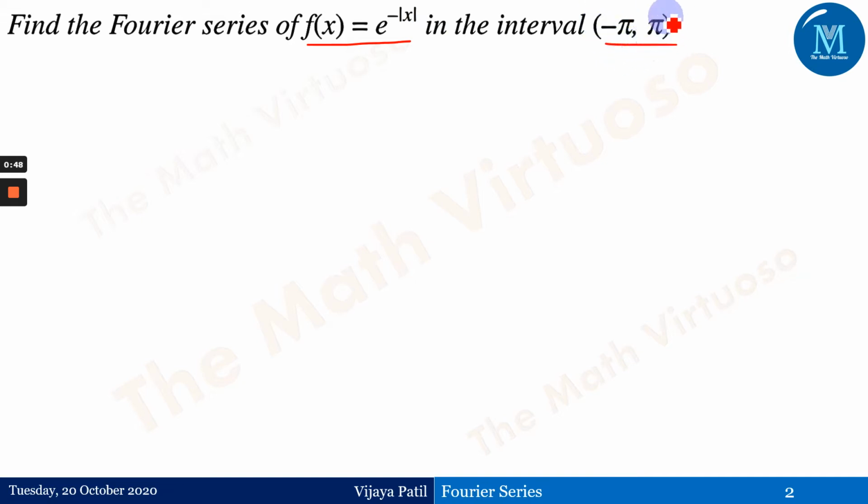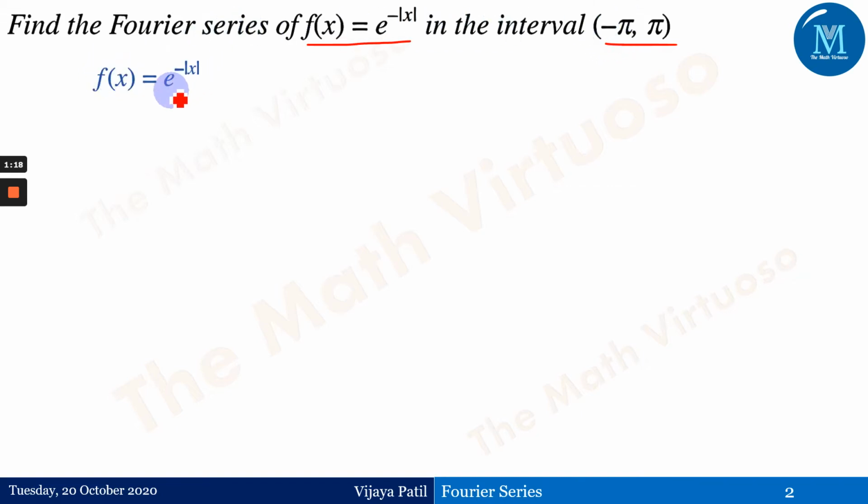So if the interval is minus pi to pi, it is easy for me, and I could go ahead with the even and odd function. Why go for it? Otherwise, if you just go ahead with the normal thing, that can also give you the same answer. But the even and odd function will reduce your effort of calculating a0, an, and bn. If it is an odd function, you have to go for the bn coefficients. If it is an even function, then we have to go for the a0 and an. So let me explain what it is.